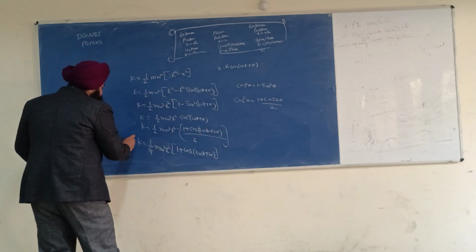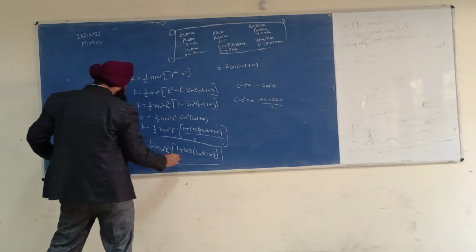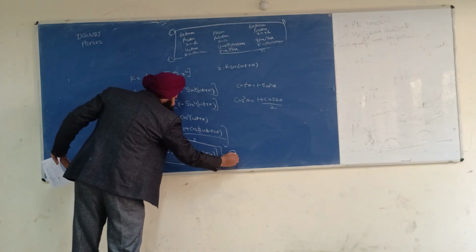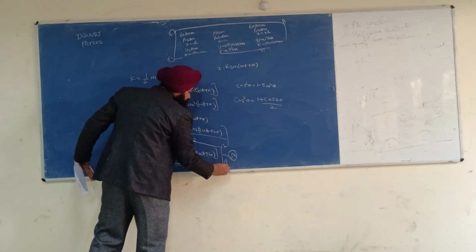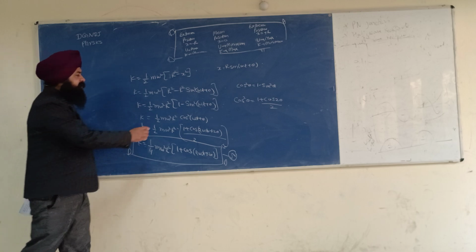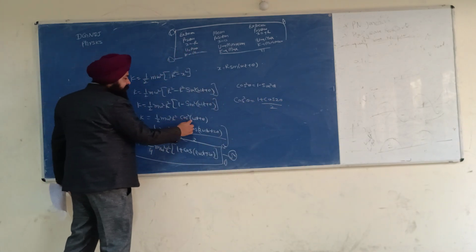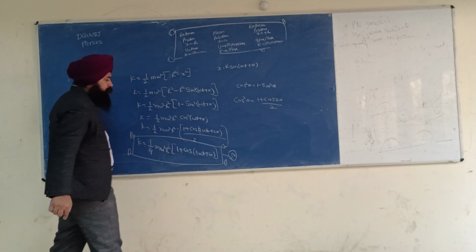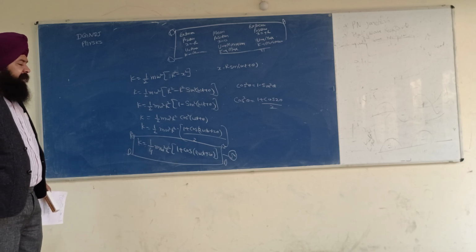This is the final expression for k. Let us say this is 5. Cos square theta becomes 1 plus cos 2 theta upon 2, and this becomes 1 plus cos 2 omega t plus 2 theta upon 2. So 2 times 2 is 4, 1 by 4 m omega square r square, 1 plus cos 2 omega t plus 2 theta.